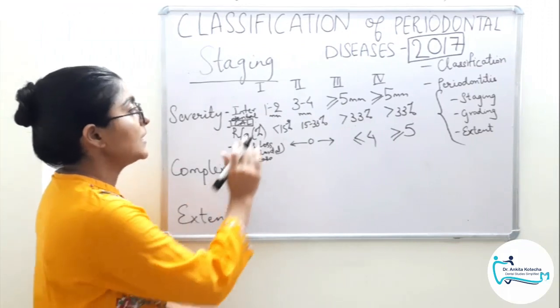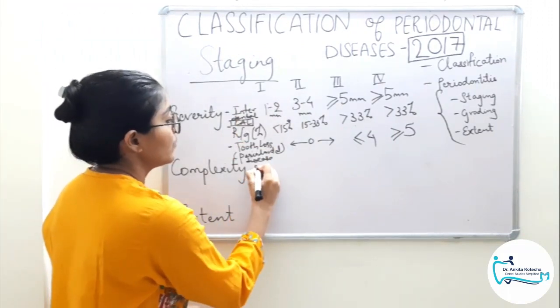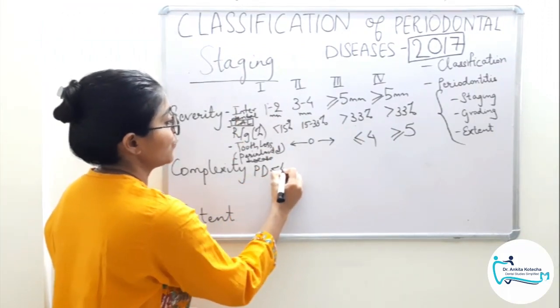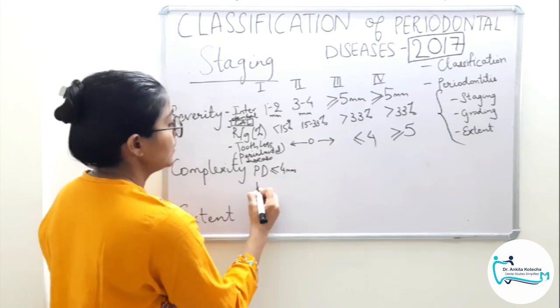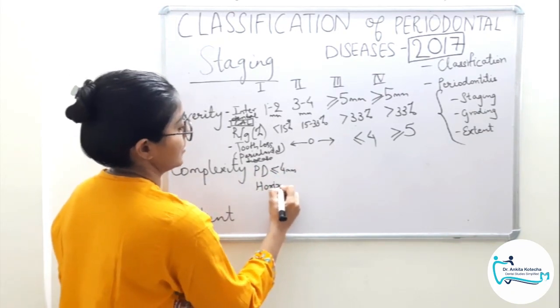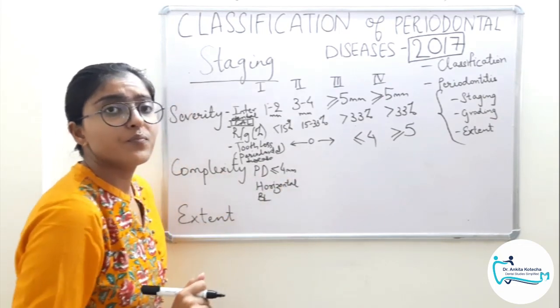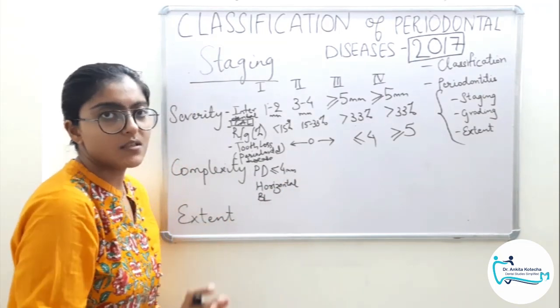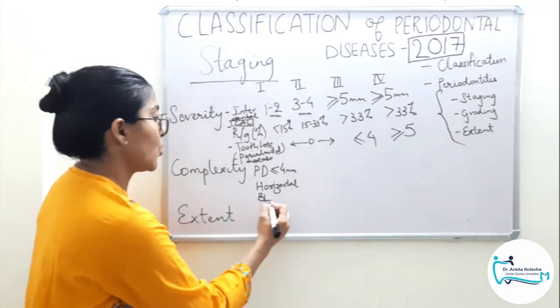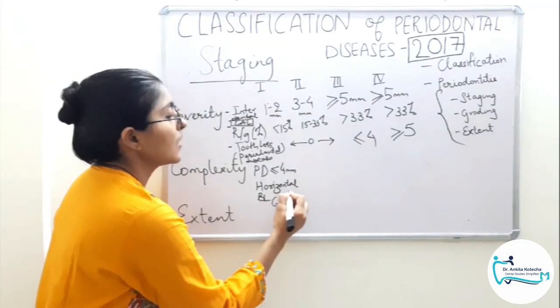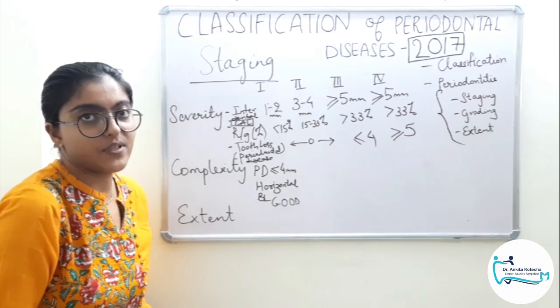Under complexity, for stage 1, we have probing depth less than or equal to 4 mm and horizontal bone loss mostly. So, pretty much manageable by non-surgical periodontal therapy. So, the prognosis is good, easy to enter the maintenance phase.